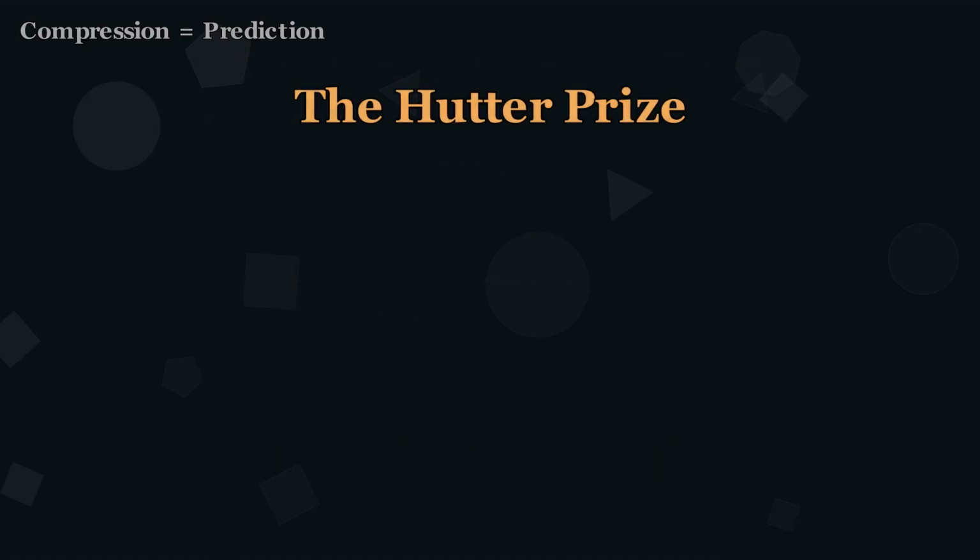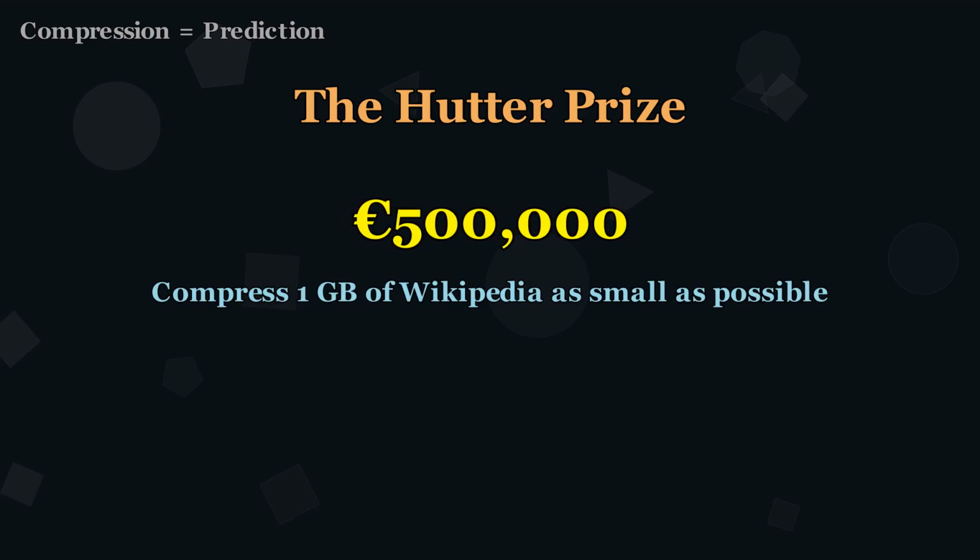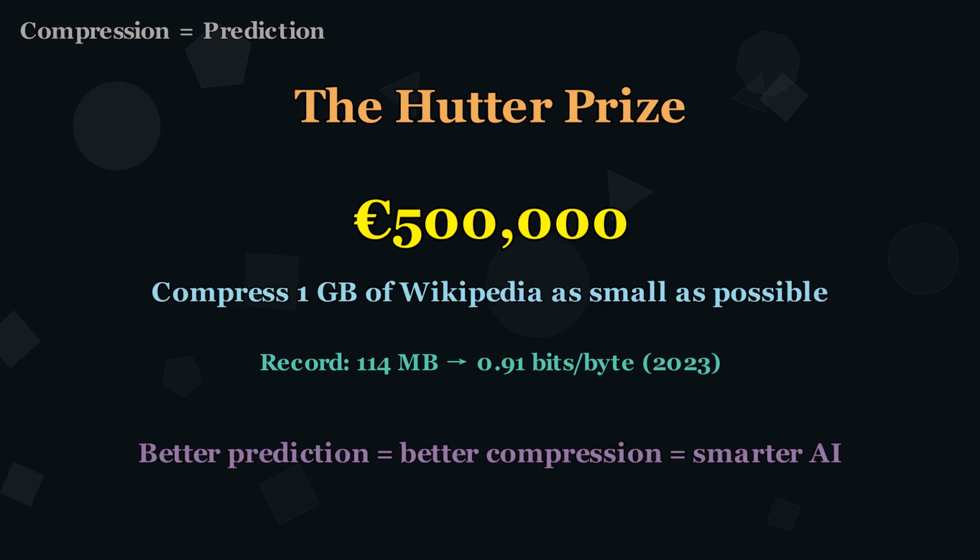This idea is so powerful that there is a prize for it, the Hutter Prize. 500,000 euros for compressing 1 gigabyte of Wikipedia as small as possible. The current record, 0.91 bits per byte, nearly at the theoretical limit. Better prediction means better compression, which means smarter AI. They are all the same problem.